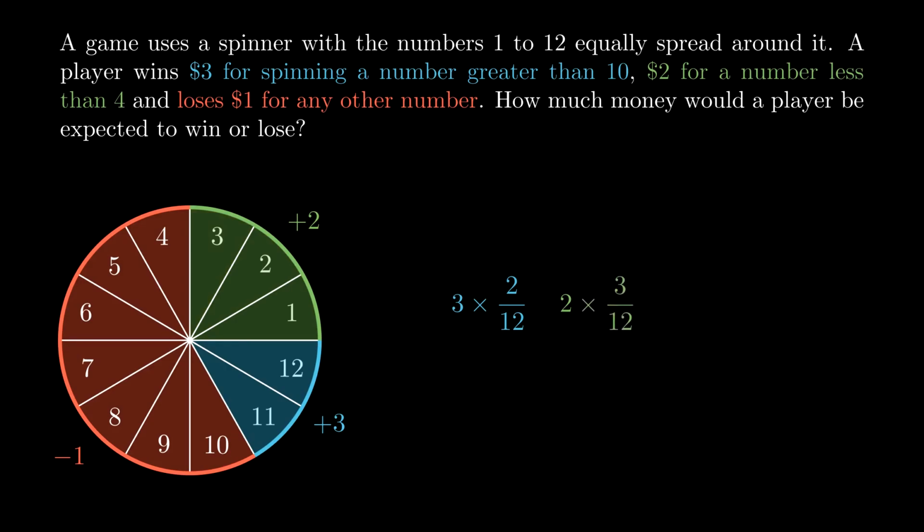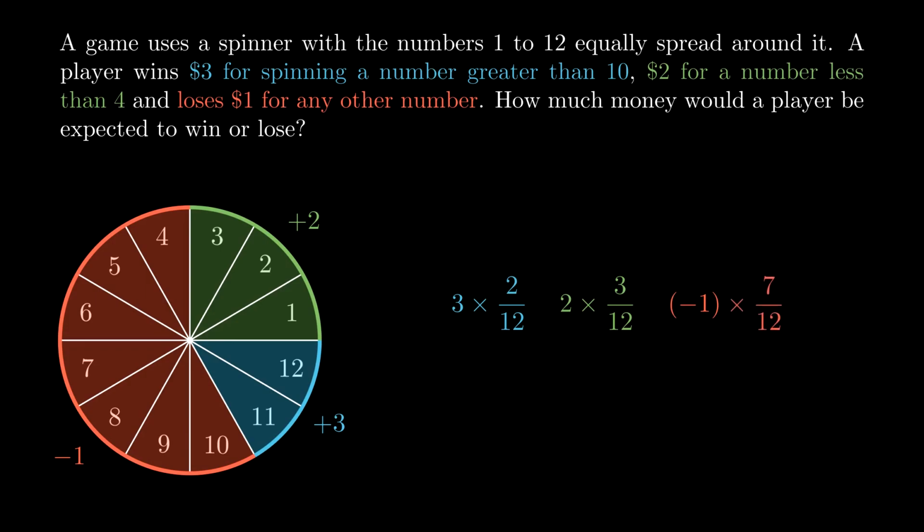And finally, we could lose $1, so effectively that's getting -$1, and this happens in 7 out of 12 equally likely possibilities, and so again its probability is 7 out of 12, and we multiply that -1 by 7 out of 12.